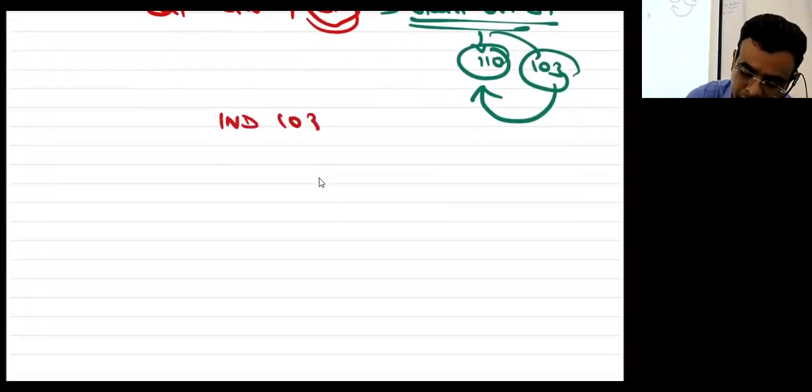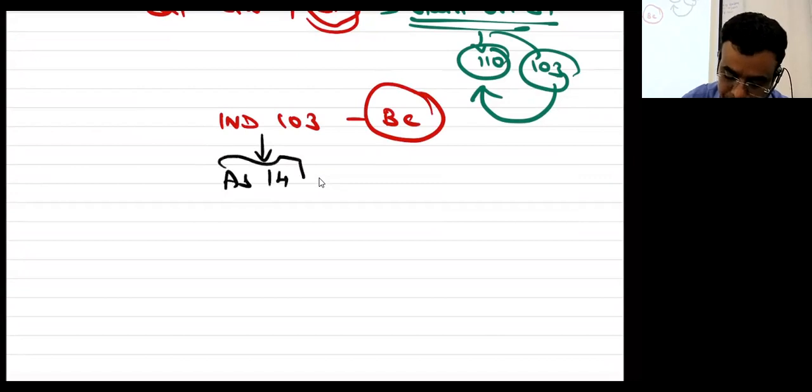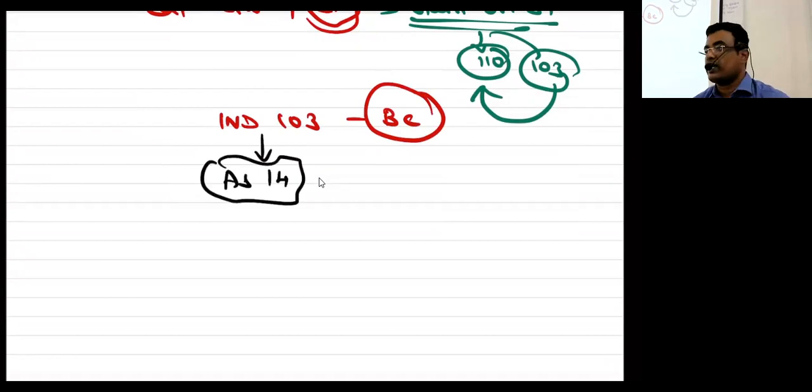Ind AS 103. I am not going to discuss 103 completely now. Further 9 hours of discussion is waiting. Here I am going to discuss only what is relevant for this. Only relevant for this: business combination. The corresponding standard to this is AS 14. The existing corresponding standard for this is AS 14 only, amalgamation.